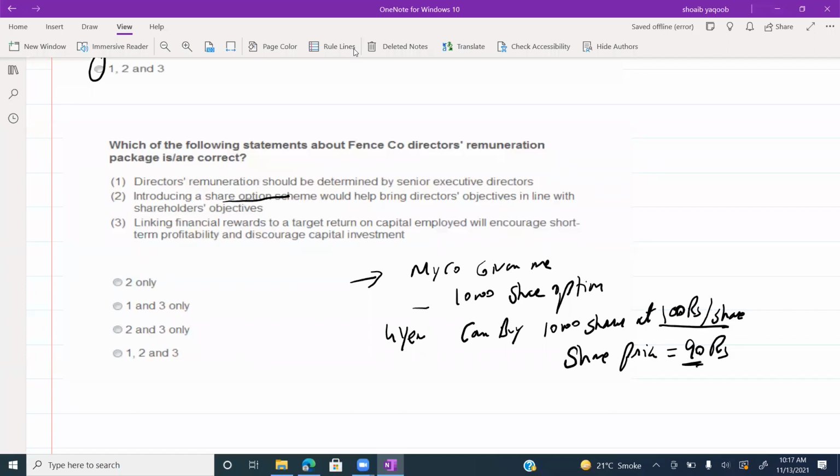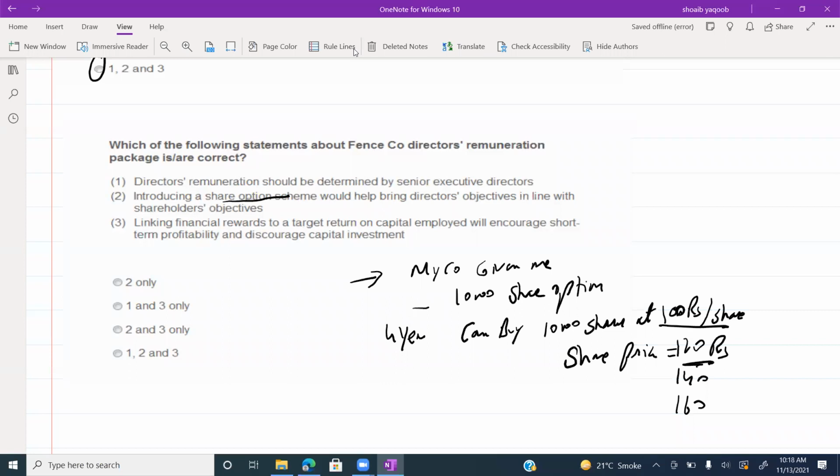Currently the share price is 90. So being the manager of the company, I will work hard. I will try hard. I will do the better projects. I will increase the wealth of shareholders by accepting NPV projects. I will try my level best to do the best for the company. And if I do that, the market value increases above the 100 level. For example, the market value reaches 120, 140, 160.